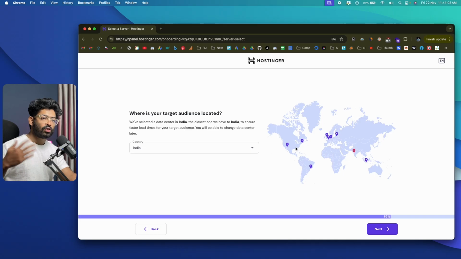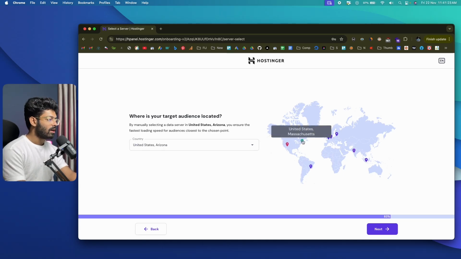For example, let's say most of my visitors actually come from India and my blog is tailored towards the Indian audience. So it would be best if I go ahead and select India as my data center location. Similarly, let's say you are targeting the US, most of your visitors are coming from the US, then you can go ahead and click on this option and select Arizona or this one right here.